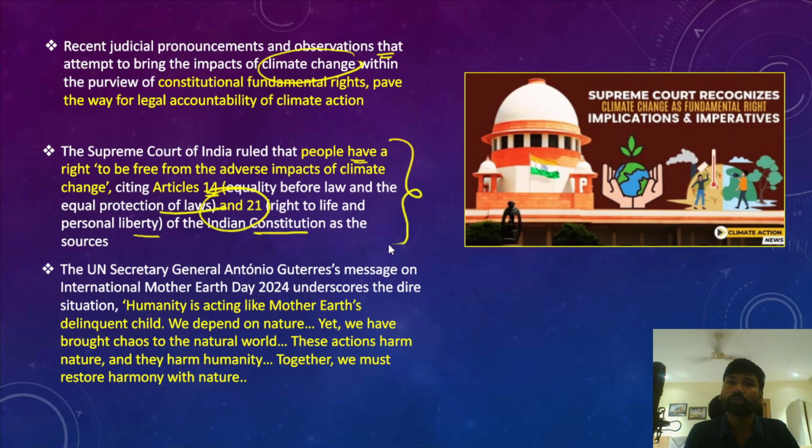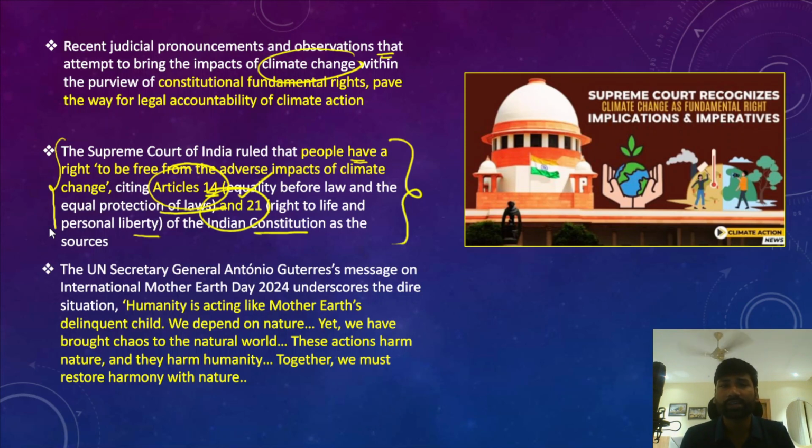Okay, so climate change in fact violates Article 14 and Article 21 of the Indian Constitution, and briefly this is what the Supreme Court has said. So this essentially means that every person has the right to live with a clean environment. So right to live in an environment which is free from the adverse effects of climate change, and this is what the judicial pronouncement of the Supreme Court actually means.